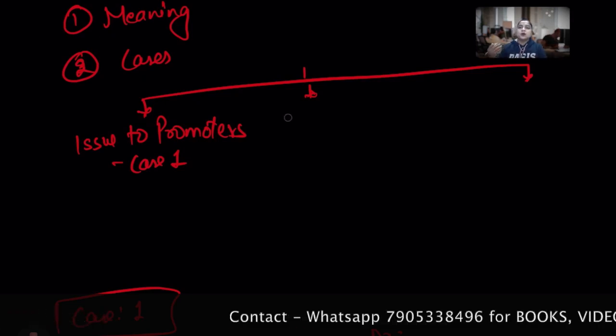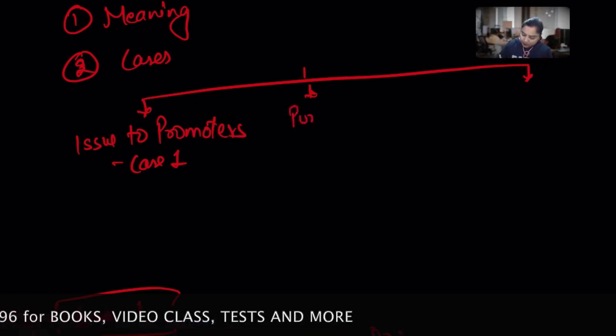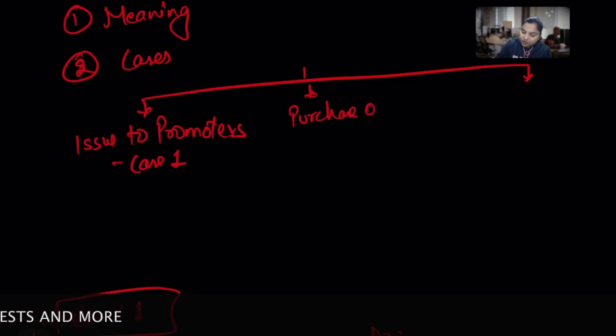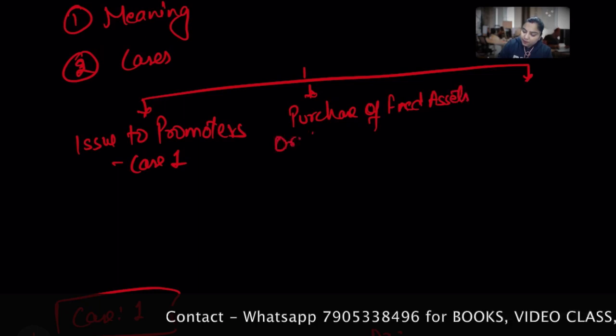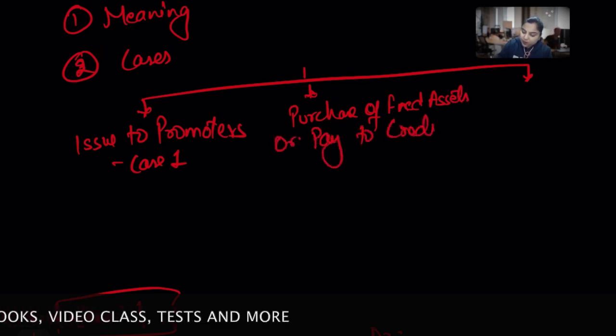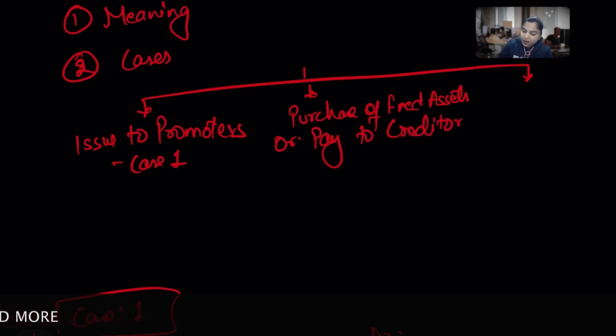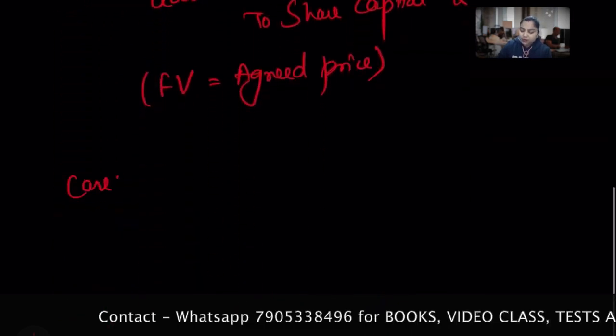Okay. So the second case will be for purchase of fixed asset, or we can say pay to creditor or any outside liability. So that can be the case too. Okay, there might be a situation,